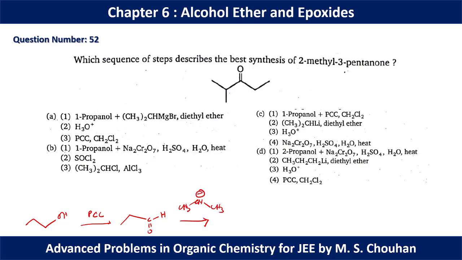So this is the R minus we are going to have from the Grignard reagent. So if we add this, we will get CH3 CH CH3 CO minus H along with CH2 CH3.